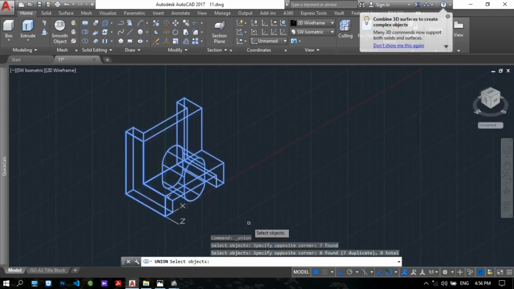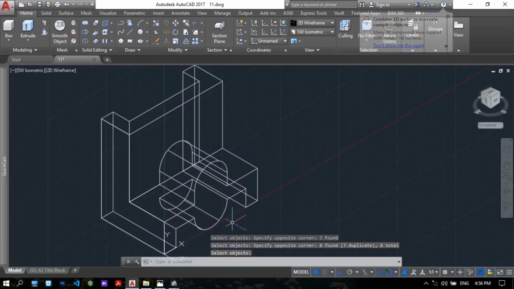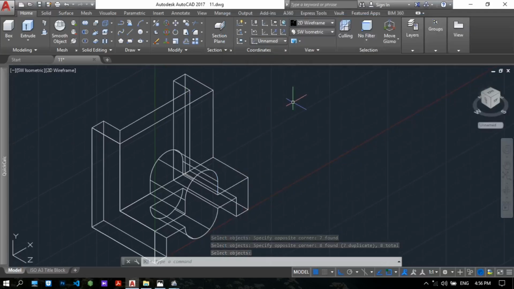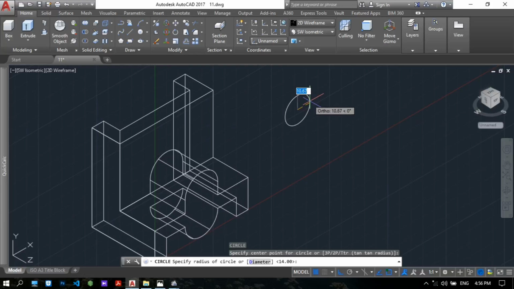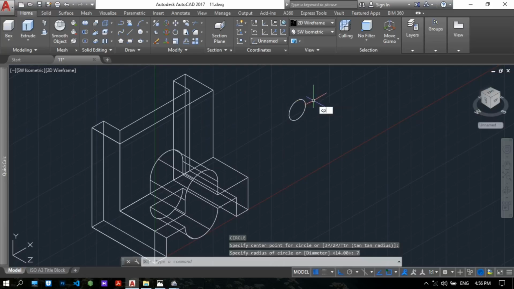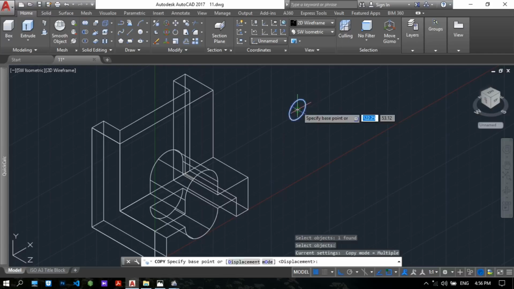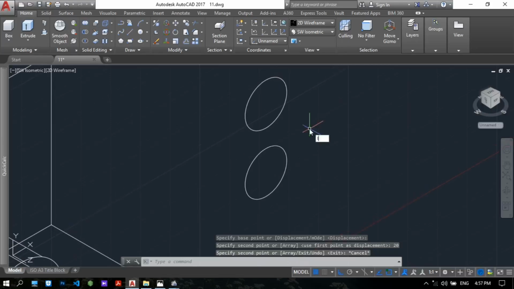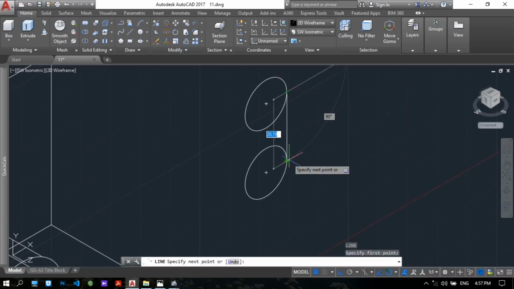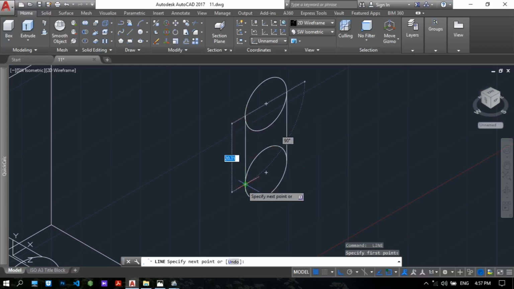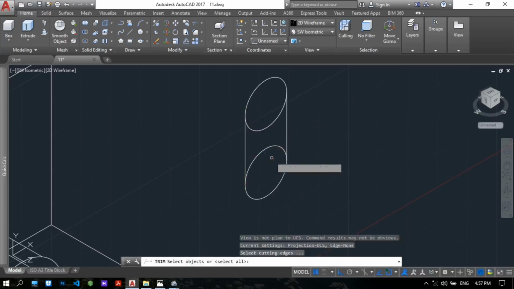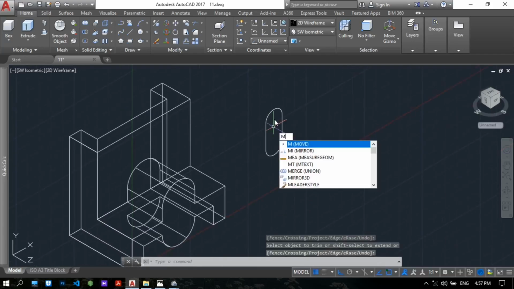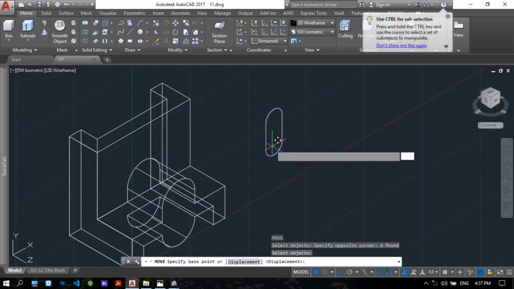the whole objects. Okay, and then now we have to make this hole, the radius 7 hole, the center distance is 20. C for the circle, here 7, CP, copy 20, connect the circle, trim command, then move this part to here.